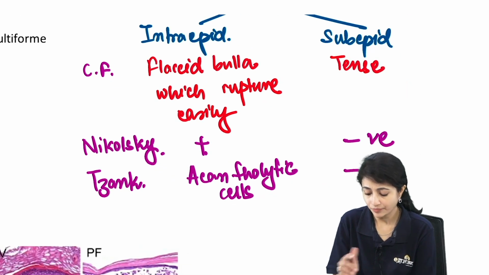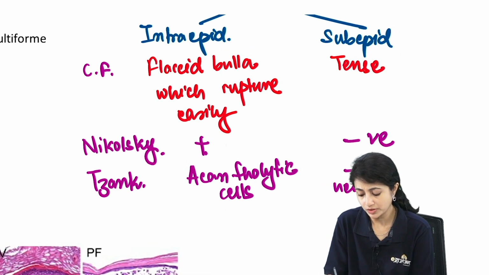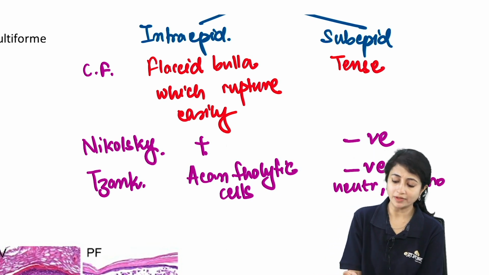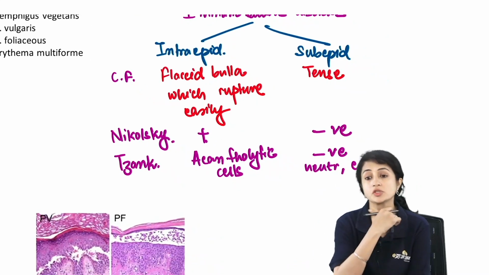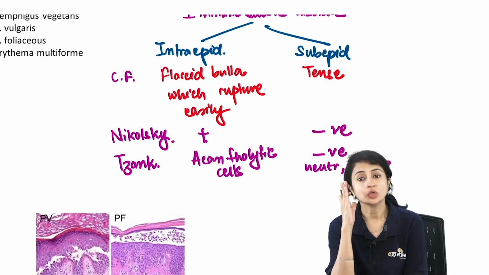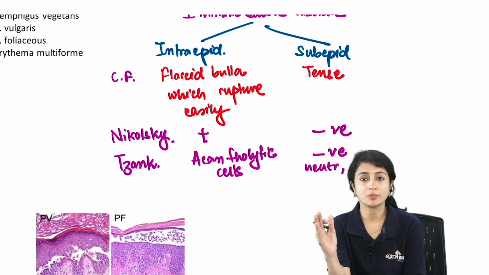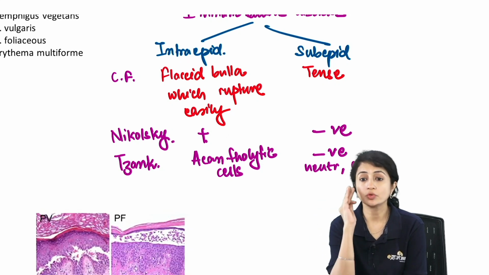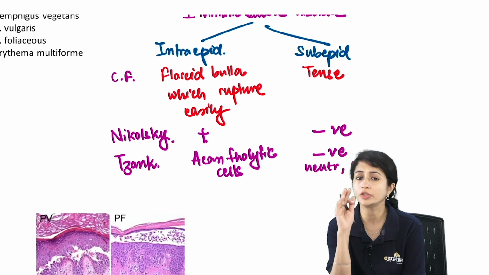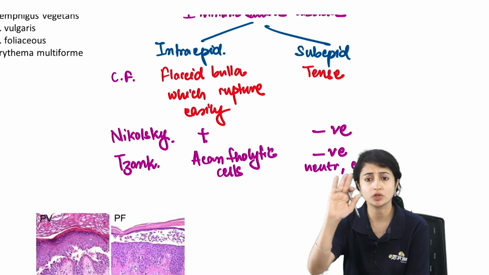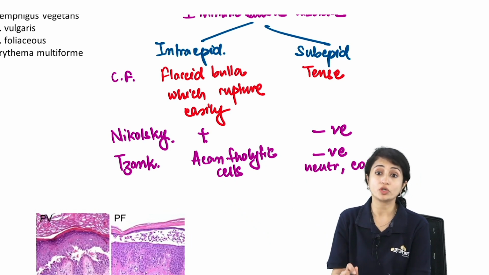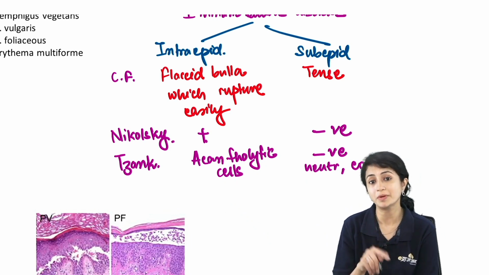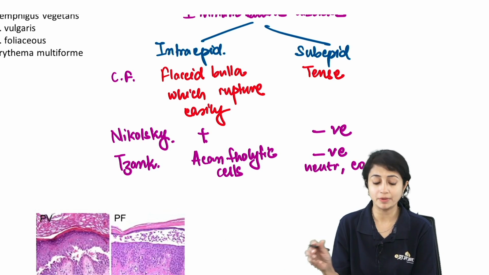I can see neutrophils or eosinophils. So usually whenever they're giving you a question on immunobullous disorder, they would first want you to classify between intra and subepidermal disorders, right? Now, if they're talking about flaccid bulla, you know I'm dealing with intraepidermal disorder. Okay, now I think of all the pemphigus group of disorders. So intraepidermal disorders are pemphigus group, subepidermal are pemphigoid group.